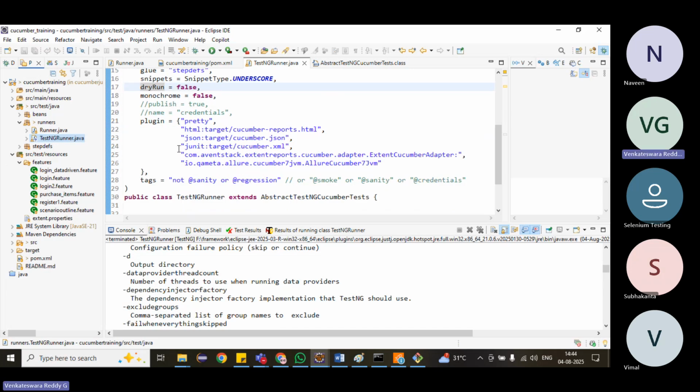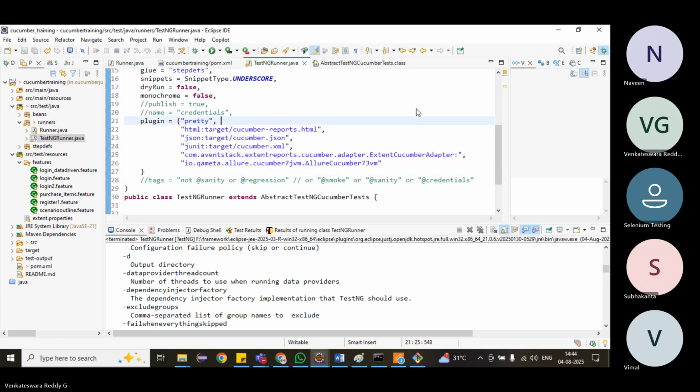Okay, here we are adding Cucumber report already. Next thing, maybe because of these tags. Right, we have added the last class tags, right? I will comment out the tags. Right, let me run it again.